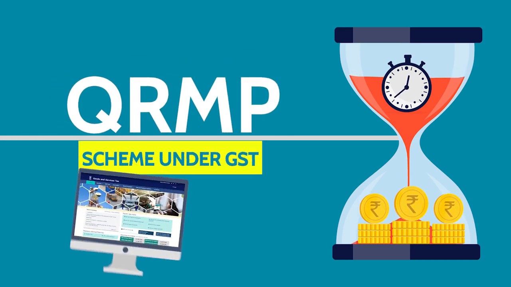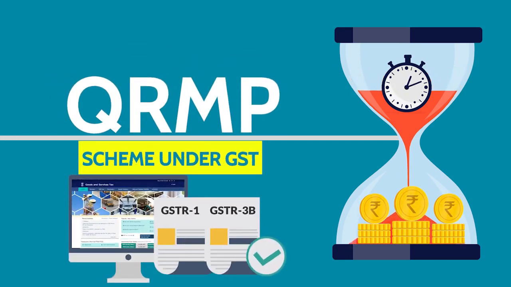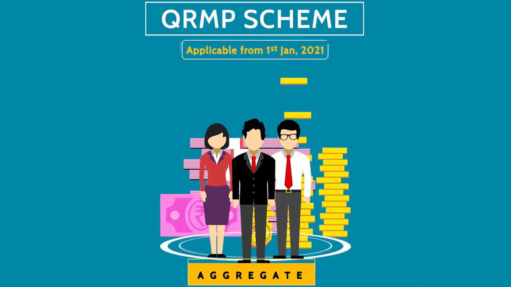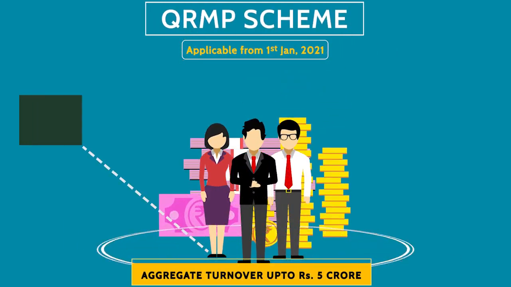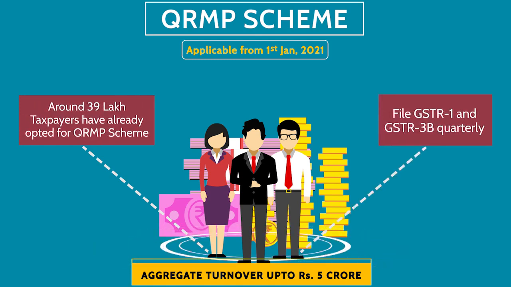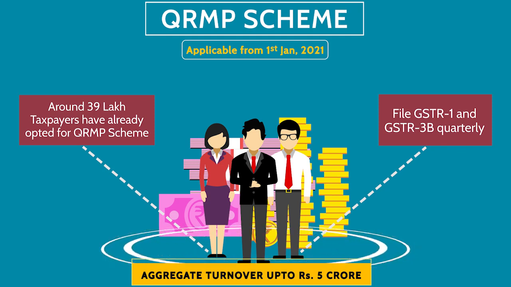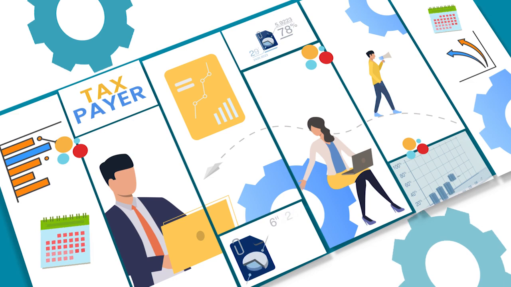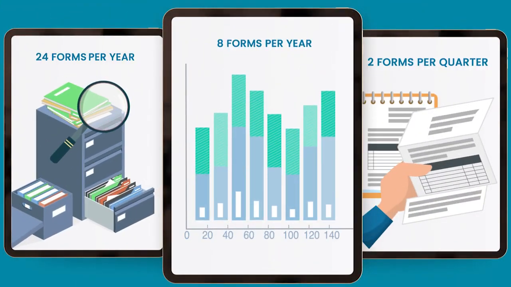Government has introduced quarterly return filing and monthly payment scheme on 1st January 2021. Under the QRMP scheme, the taxpayer having aggregate turnover up to ₹5 crore can file their form GSTR1 and GSTR3B on a quarterly basis. By opting for this scheme, the taxpayer would be required to file only 8 forms in a year, which means 2 forms per quarter, instead of 24 forms in a year earlier.